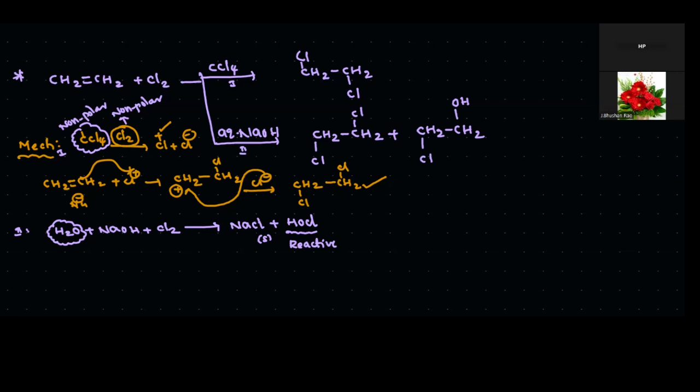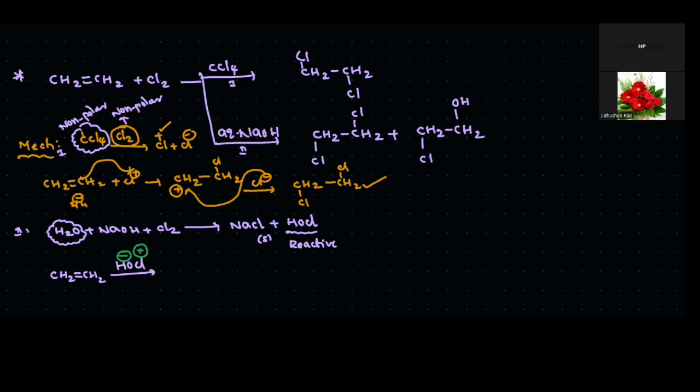So CH2=CH2 reacts with HOCl. What is the meaning here? Chlorine forms positive and OH is negative, so chlorine is the electrophile.